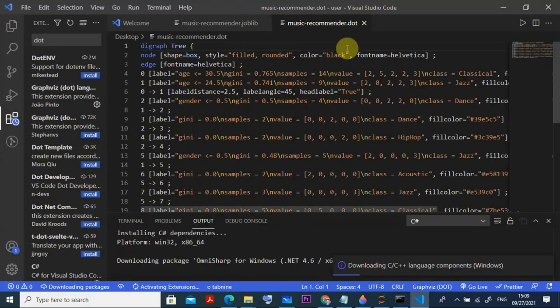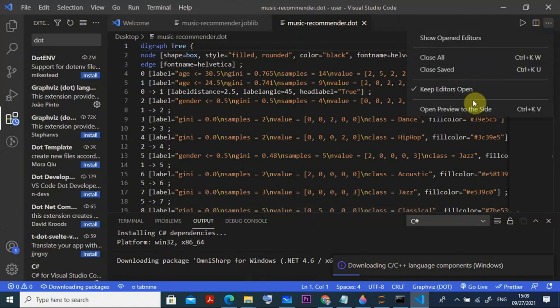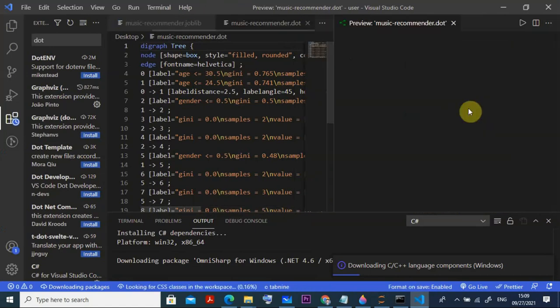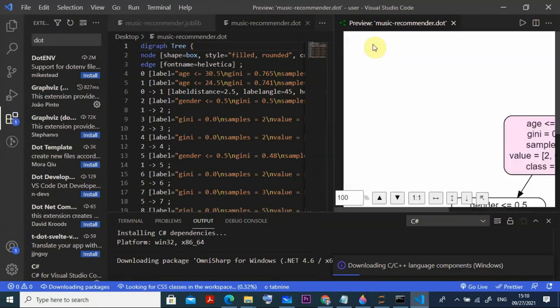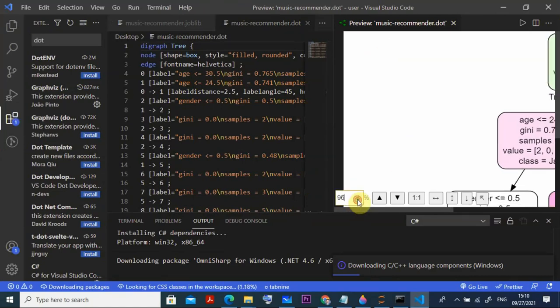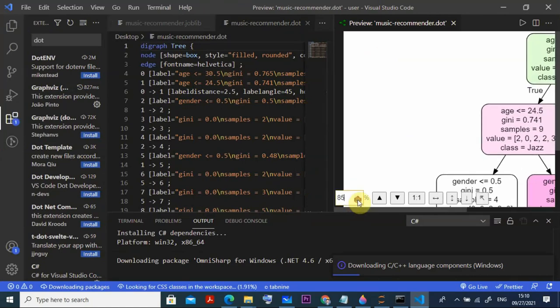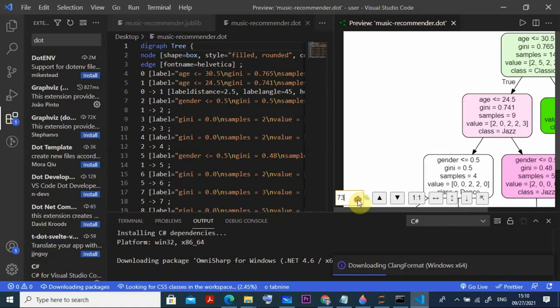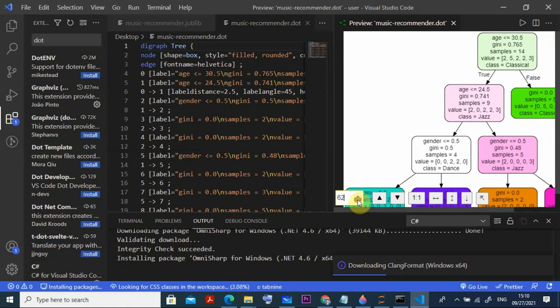So this dot file has already opened here, and there you can see open preview to the side, you can see all this data there. Once you click this open preview to the side, you can see the entire graph. Yeah, it is opening now. It takes some minutes, it is requesting you to please wait, because generating it takes some time. Yeah, you can see it here. The entire graph is generated here, you get it now. I'm just minimizing for you, you can check it here.